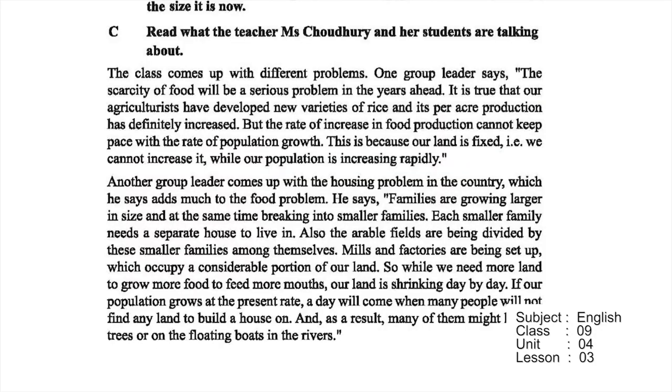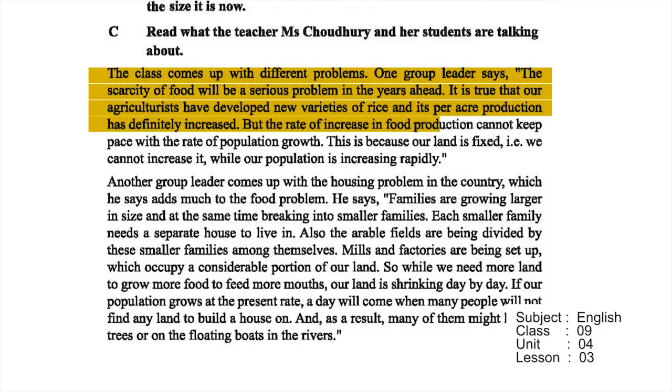Okay? Lesson 3, our food and shelter. From your book, it's page number 48. C number passage. The class comes up with different problems. One group leader says the scarcity of food will be a serious problem in the years ahead. It is true that our agriculturists have developed new varieties of rice and its per acre production has definitely increased.